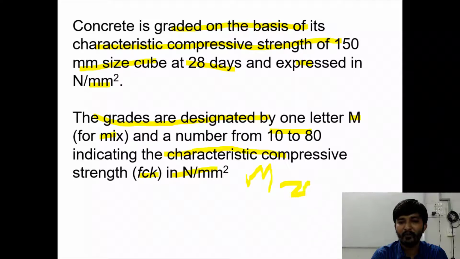So this M stands for mix and this 20 stands for its characteristic compressive strength in Newton per mm square after 28 days. Right? So this is the meaning of M20.